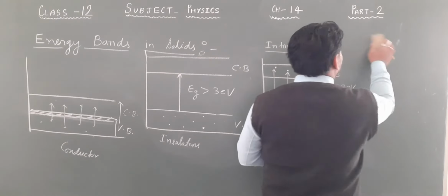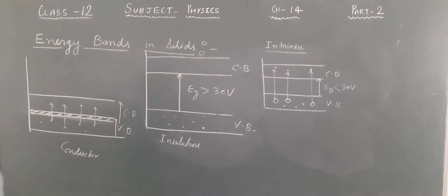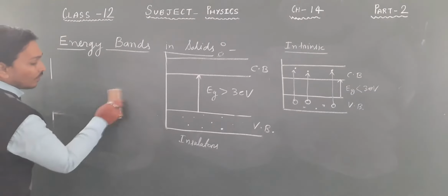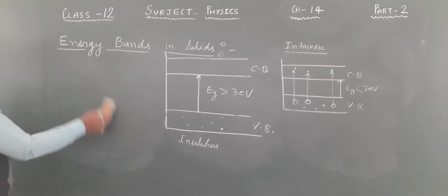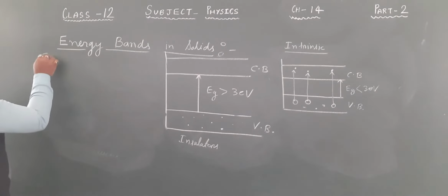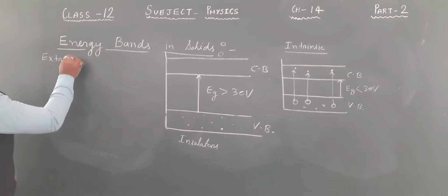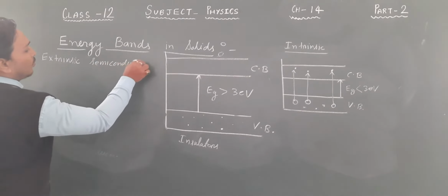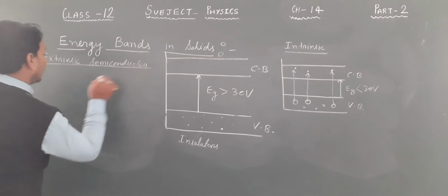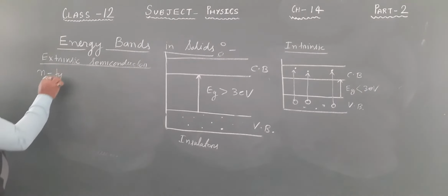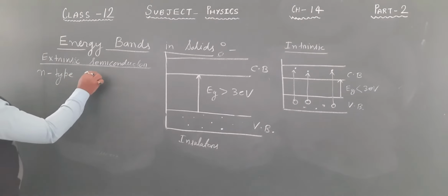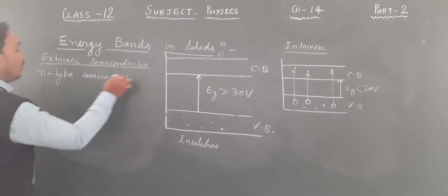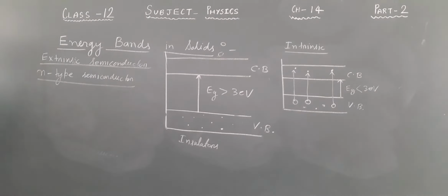let me remove this from there. I'm removing this conductor one. Extrinsic semiconductor. Extrinsic semiconductor, there are two. One is N-type semiconductor, another one is P-type. One is N-type, another one is P-type. So let us discuss first of all N-type semiconductors.